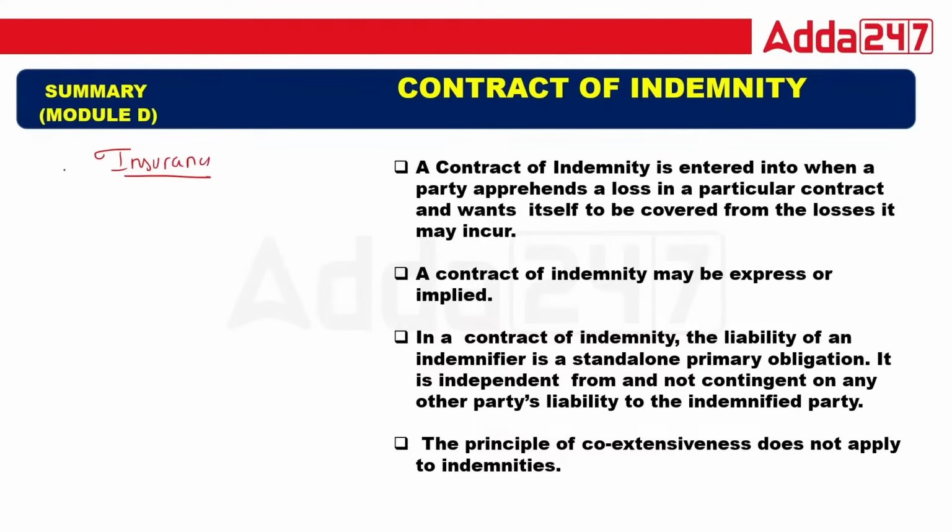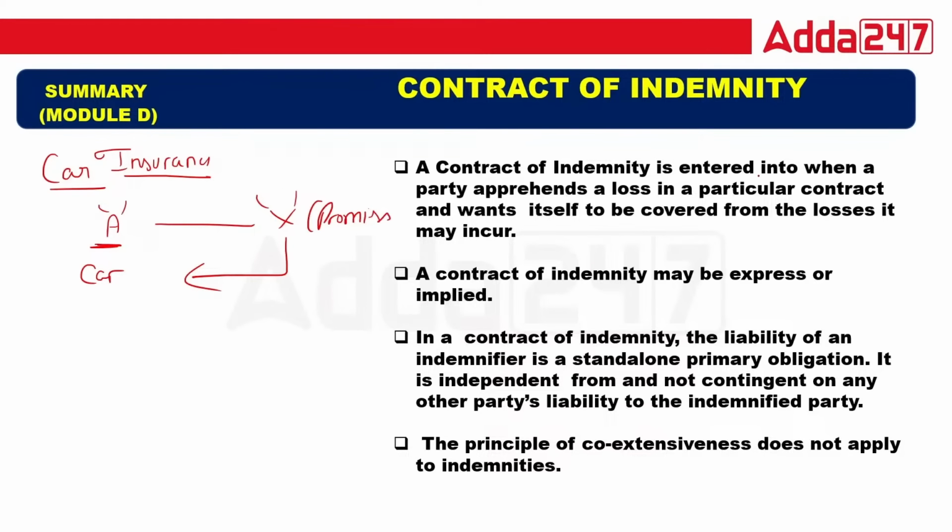Suppose you have taken insurance for your car. Whenever a loss happens to the car of A, the company will pay. So the company is the promisor and A is the promisee.